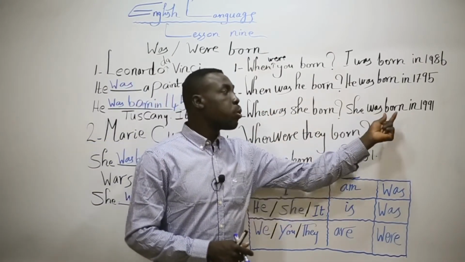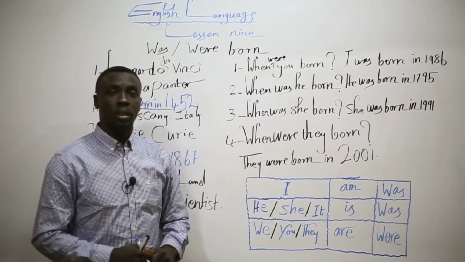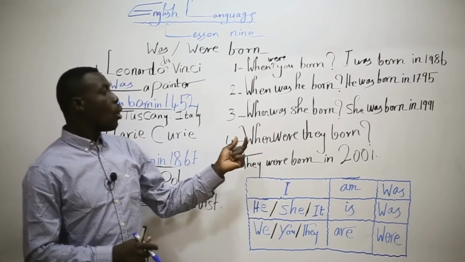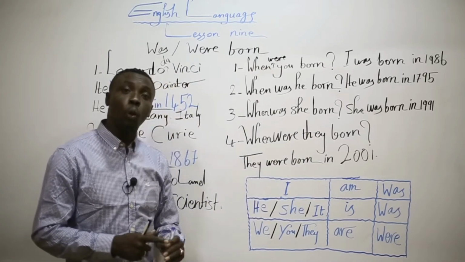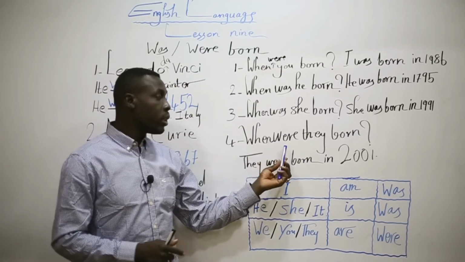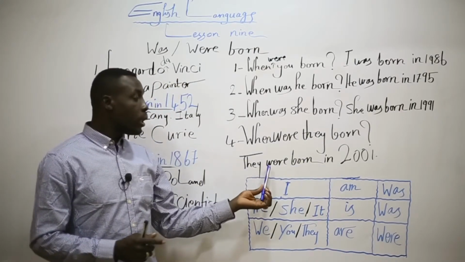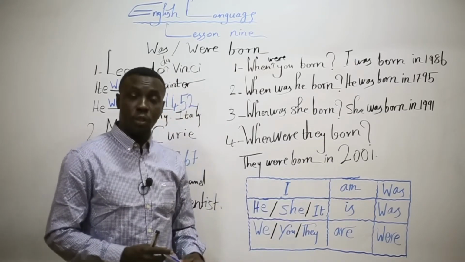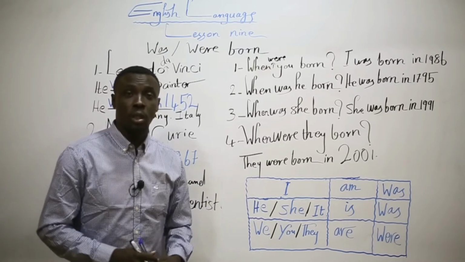She was born in 1991. Number four, when were they born? They were born in 2001.